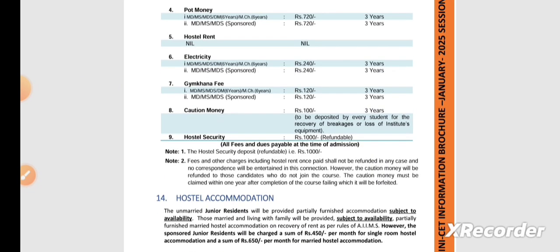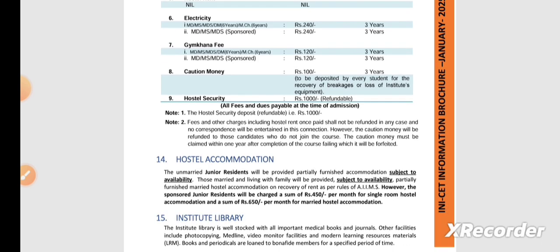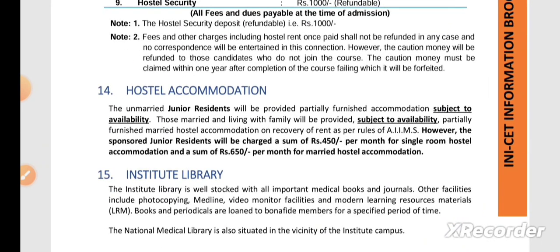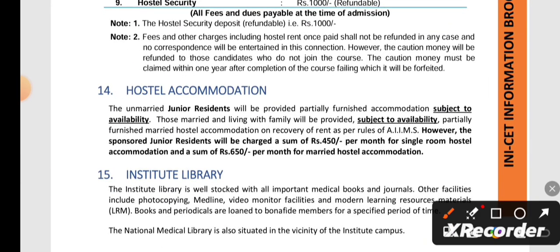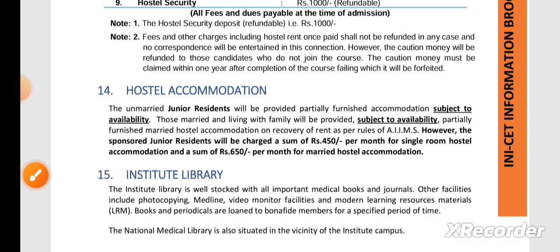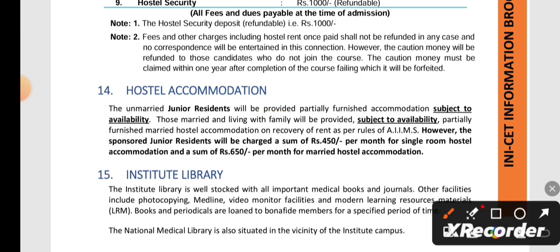And for hostel accommodation they have given that unmarried junior residents will be provided accommodation subject to availability, and those who are married and living with family will be provided accommodation subject to availability. So if you are a sponsored junior resident, they will be charging 450 rupees per month for single room hostel accommodation.